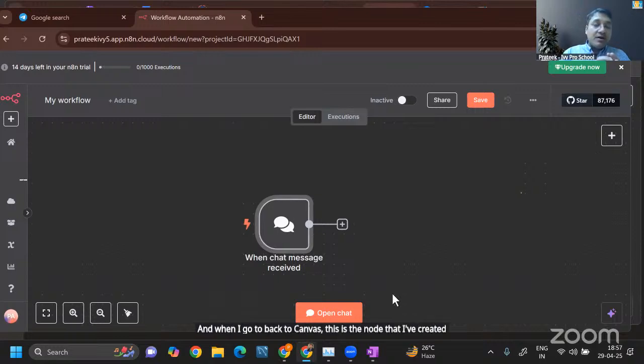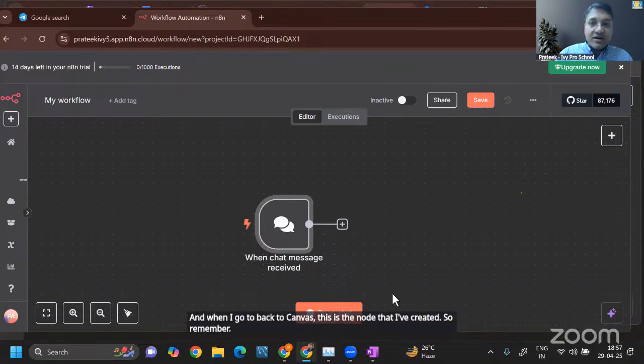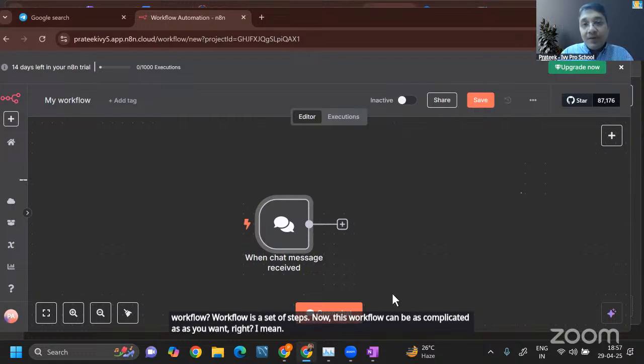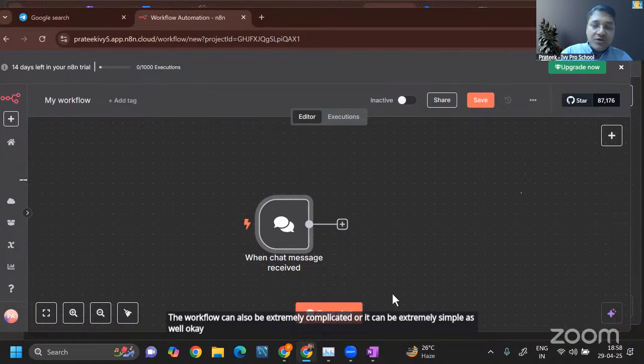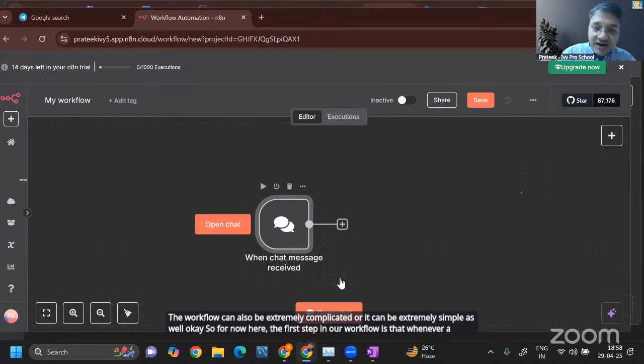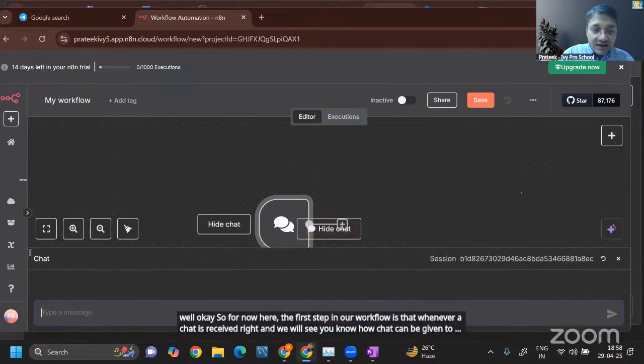So remember your workflow. We are creating a workflow. What is a workflow? A workflow is a set of steps. Now this workflow can be as complicated as you want, right? Depending upon how complicated your business situation is, the workflow can be extremely complicated, or it can be extremely simple as well. So for now, the first step in our workflow is that whenever a chat is received, right? And we will see how chat can be given to this workflow. If I click on it, there is a chat message, but for now I will hide it.